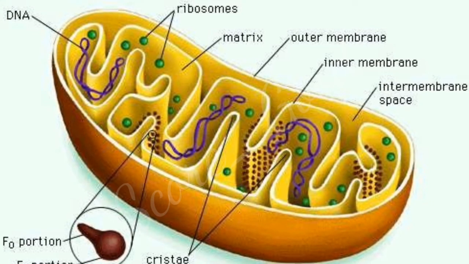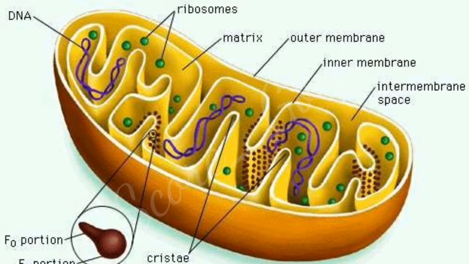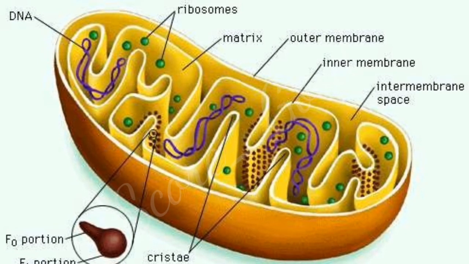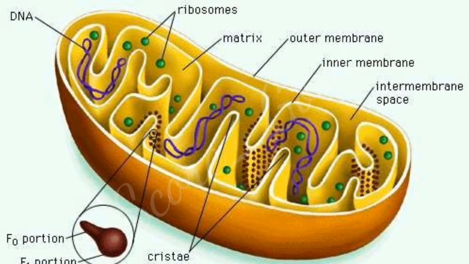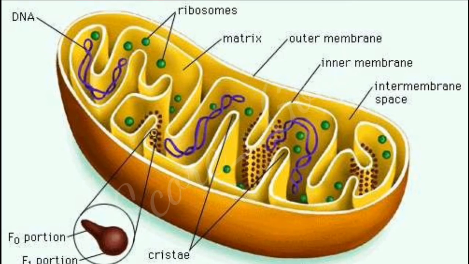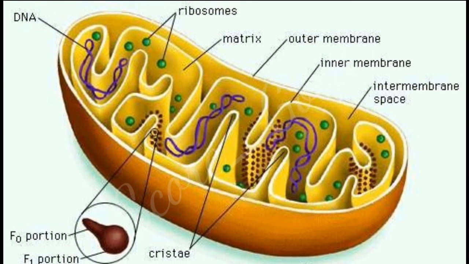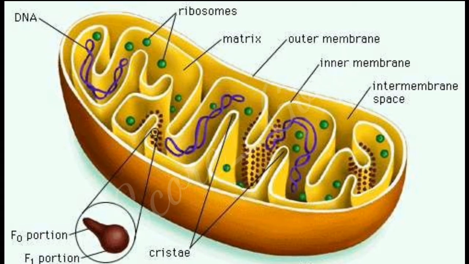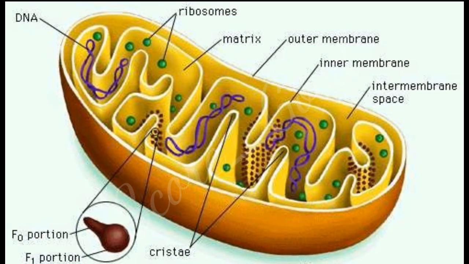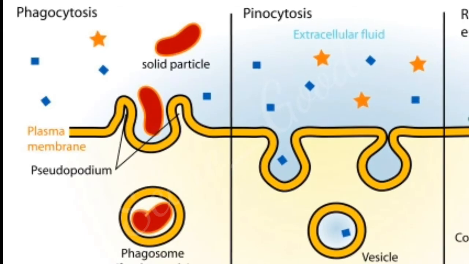So mitochondria, we already said, have a double layer membrane. The inner membrane contains many foldings. These foldings help during the conversion of ATP to ADP by expanding and providing space for the conversion. That's how it saves the energy, and it is also named the powerhouse of the cell. That's all about the cell organelles. Now we are going to see the cell activities that take place in the cell.